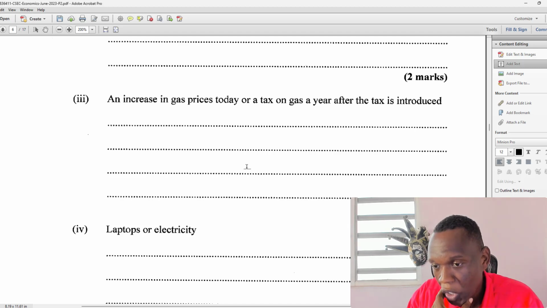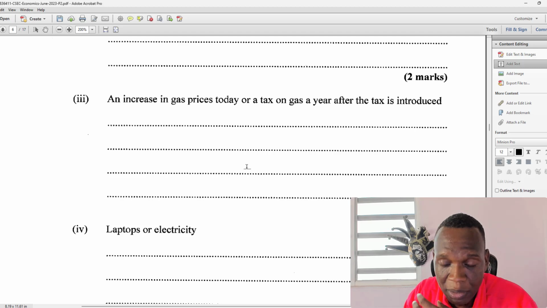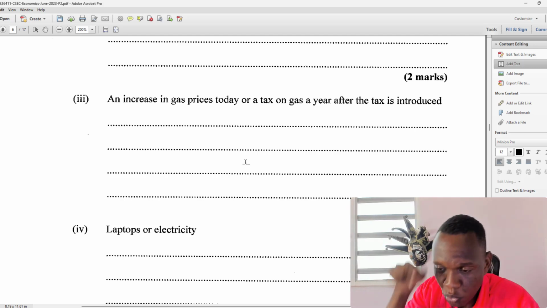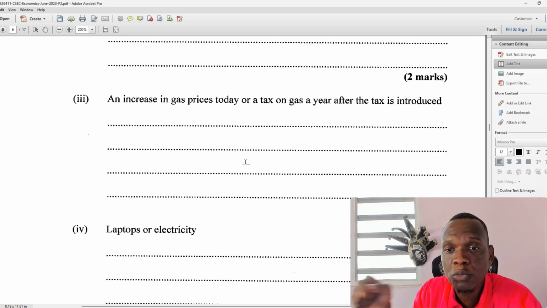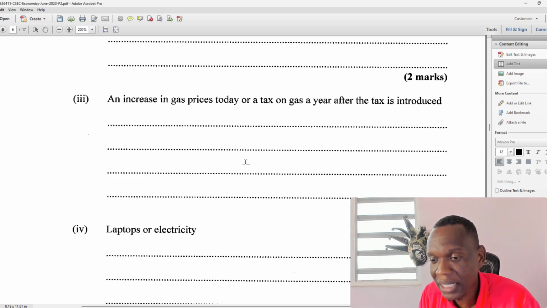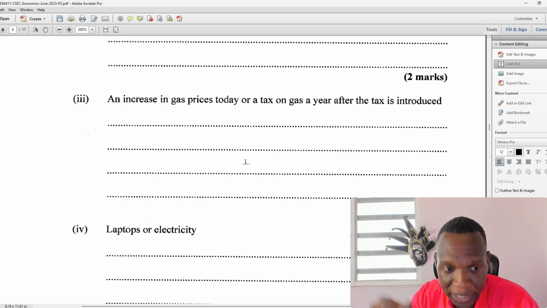And so you might say, okay, let me buy an electric car, let me go on a pedal bike, let me take public transport, etc. But if gas prices increase today, man, you still have to work tomorrow. You still have to move around, and so you'll have to eat the gas price gone up. You have to pay it still in the short run today, because you don't have much substitute right now. So you're going to be very inelastic if it happens today.